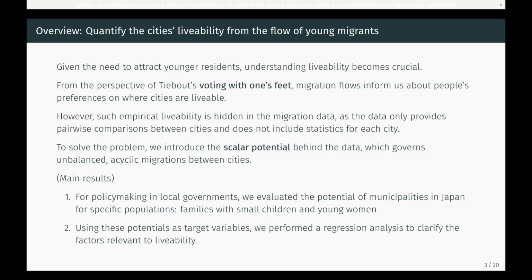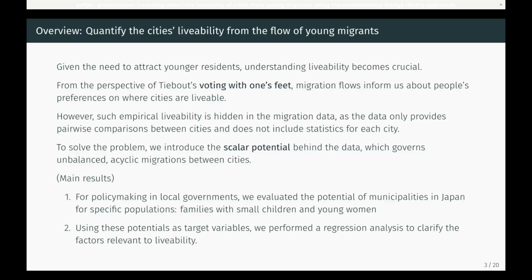I will provide an overview of my talk at the beginning. Given that challenge, we ask, which places are truly livable for the young? One obvious source of information is actual migration. When somebody relocates, they incur real pecuniary and emotional costs. So, in Charles Tiebout's language, they are voting with their feet. Yet migration data are messy. For any pair of cities, we know how many people moved from I to J and vice versa. But we don't directly observe a single scalar score indicating that city J is 0.8 better than city I.